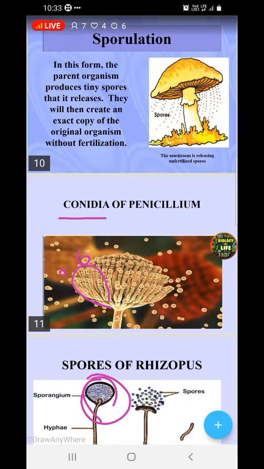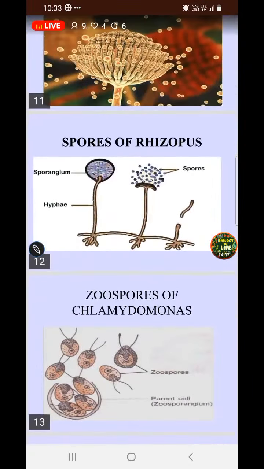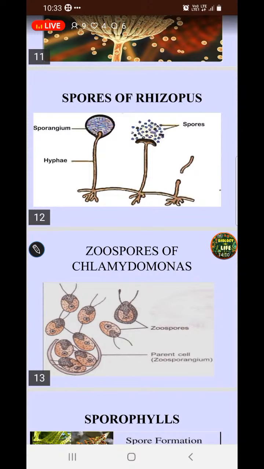So spores can also be called conidia if they are present in penicillium, aspergillus. They release these conidia from conidiophores. Rhizopus has sporangiophores, and the spores are released there, but penicillium and aspergillus have conidiophores, conidium, and they release the conidia, which are similar to the spores only. Each one, when it falls on the substratum, again grows into a new individual. So this is the example of rhizopus you are seeing.